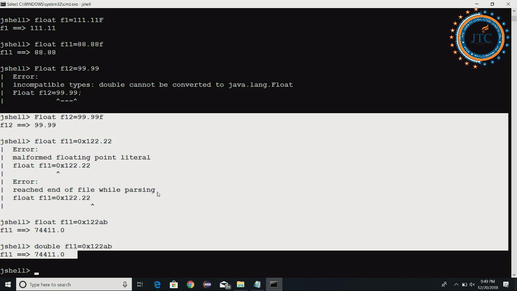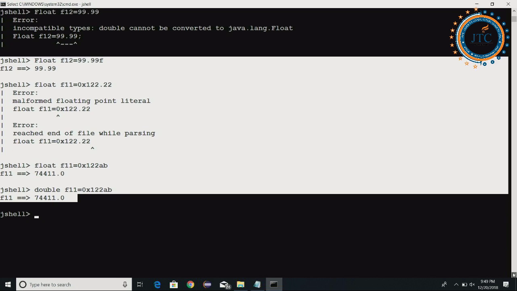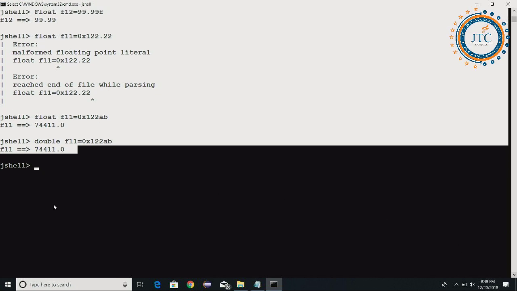See, first of all, the question you are asking is that long is 8 bytes and float is 4 bytes, so how do you perform the cast from long to float? There are some valid and some invalid typecastings. How is that? Suppose you just have a look into this.